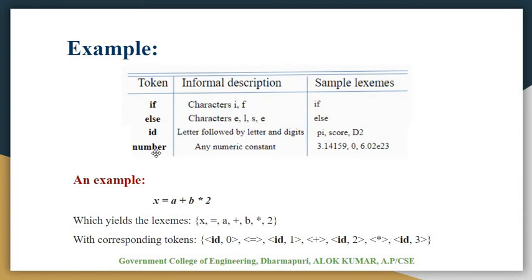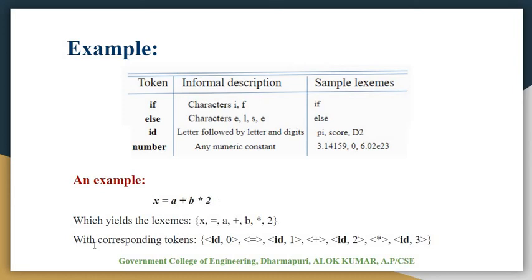The next token is number. The pattern is a numerical constant, and sample lexemes are 3.14, 159 or 0, or 6.02E23 if given in exponential form, which we also call a number. So we have taken these tokens, this is the informal description or pattern, and these are the lexemes. Suppose we take one example, x = a + b * 2. The lexemes are x, =, a, +, b, * and 2.